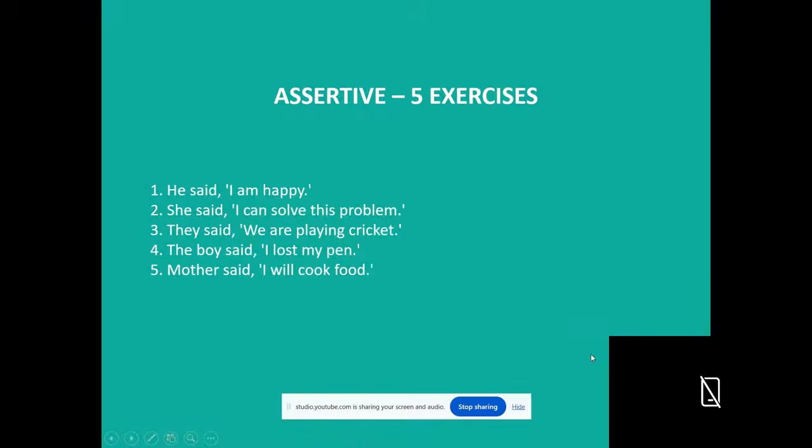Next, these are some exercises, so you do them, and if you don't get any answer, you can WhatsApp me or you can comment in the comment section.